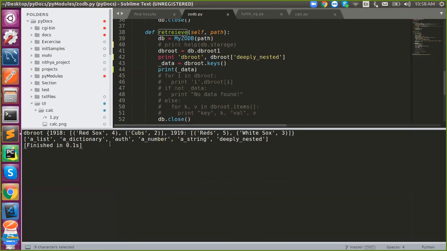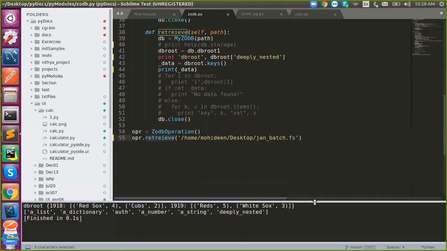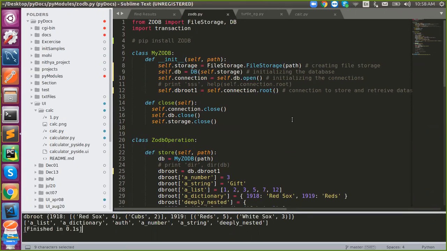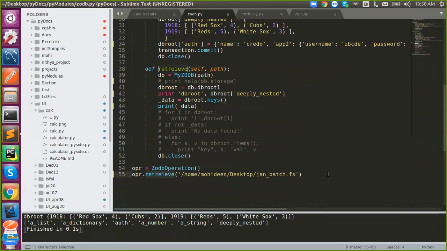This is about ZODB. Have you understood the flow? What is ZODB? Any doubts? Clear?